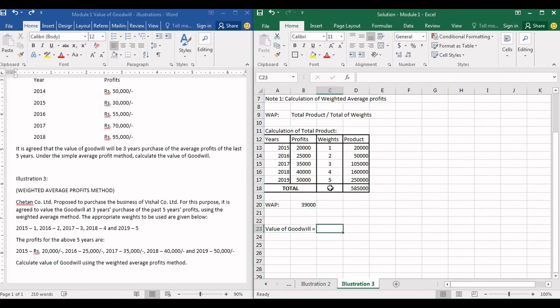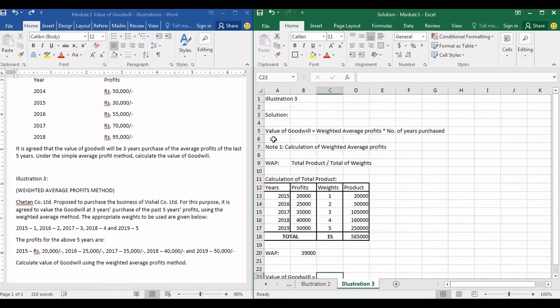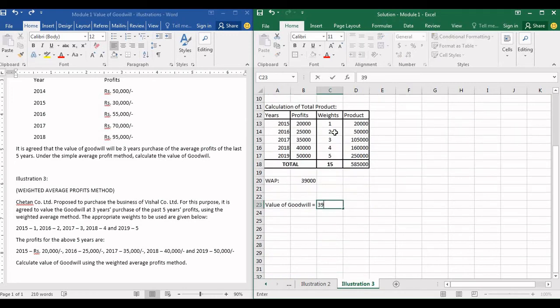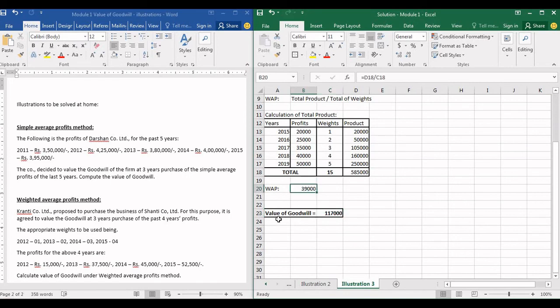Now substitute the value of weighted average profit in the formula to calculate value of goodwill. Value of goodwill is weighted average profit into number of years purchased. So 39,000 into number of years purchased is 3. $1,17,000 is the value of goodwill under this example. So the value of goodwill will be 1,17,000.